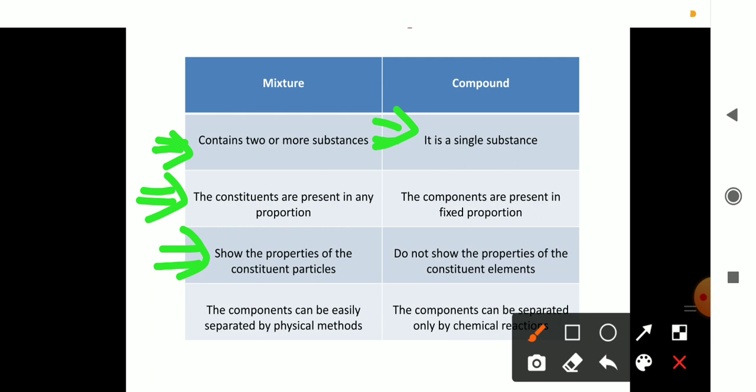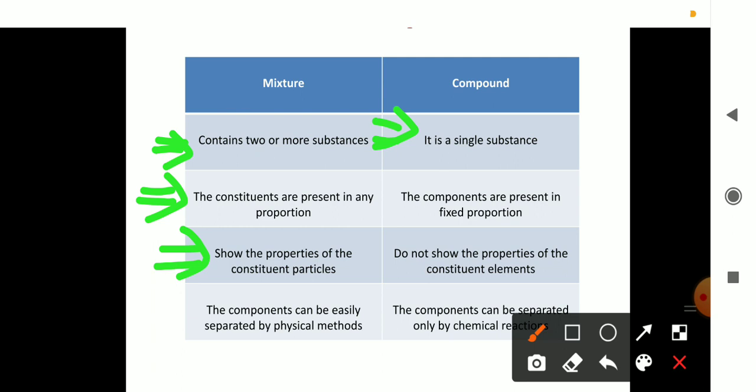For example, if you have prepared a vegetable salad and mixed them well, even after mixing, the onion will show its own property, the tomato will show its own property, the carrot will show its own property. So after forming a mixture also, there is no change in their properties. Is it clear, students? They show the properties of the constituent particles.